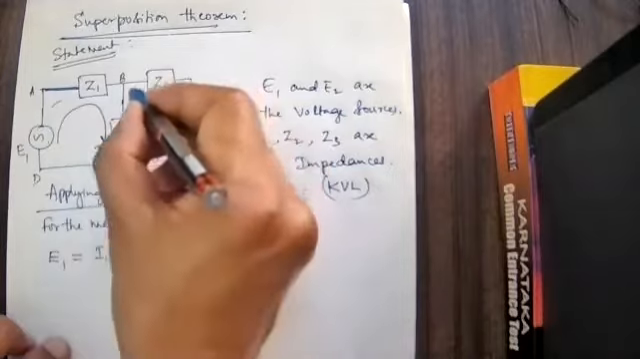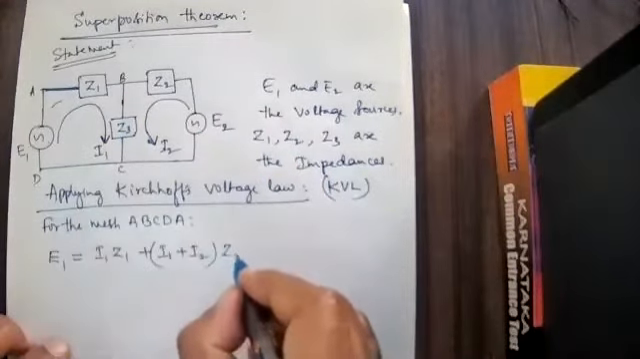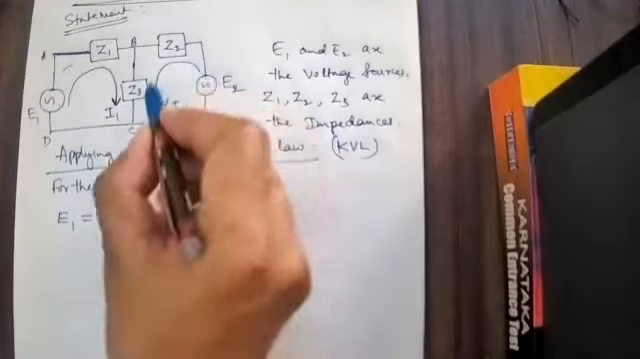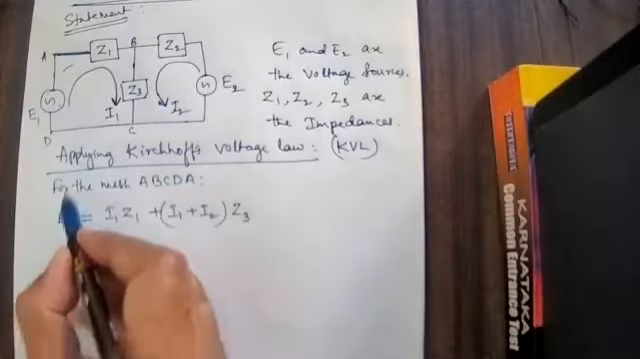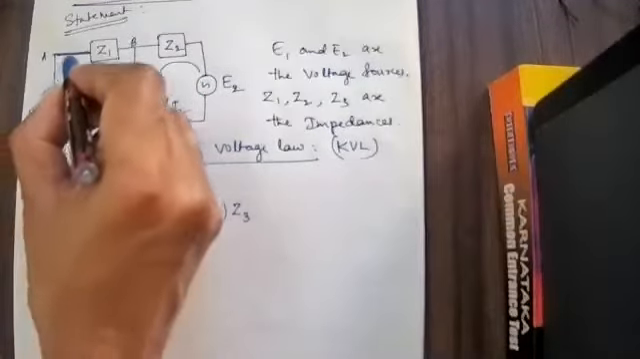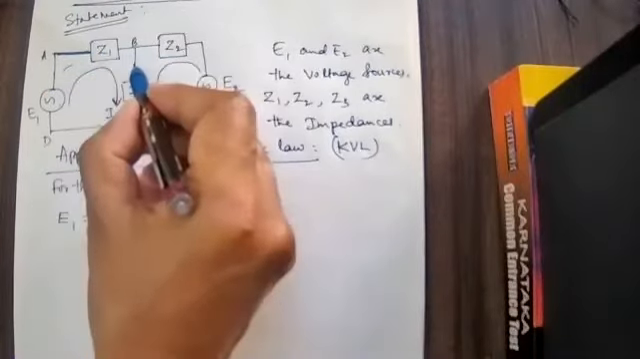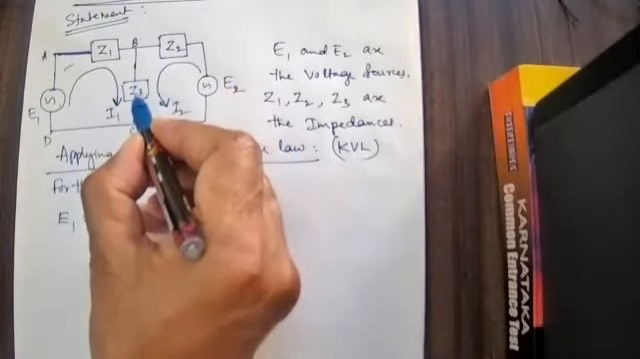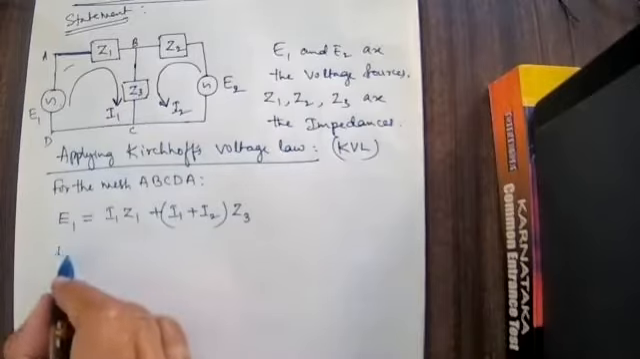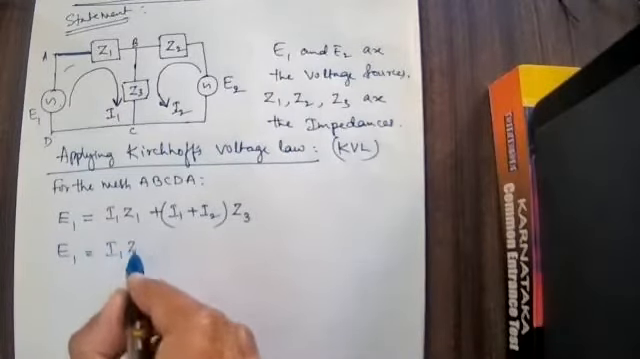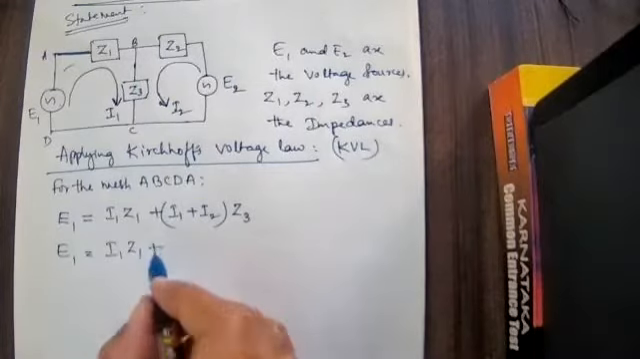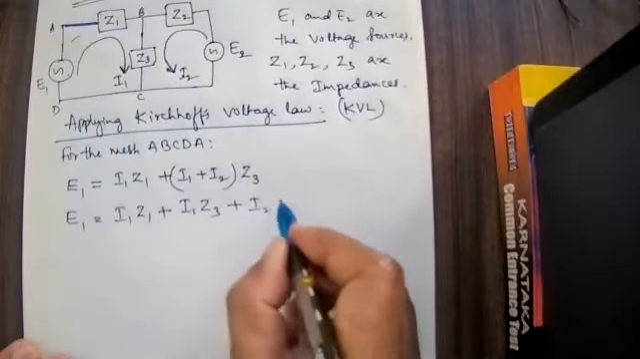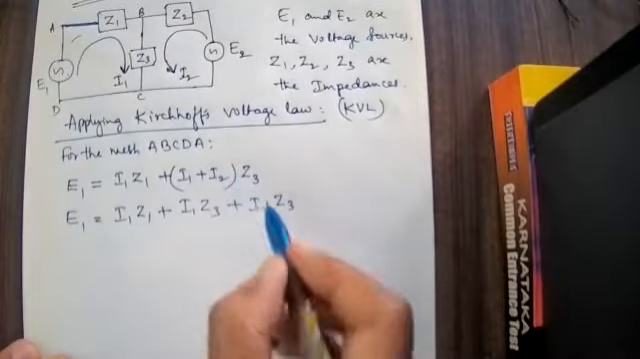I1 plus I2, multiplied by Z3. Now expand this. I will not consider the other mesh, because E1 I have written only for this mesh. I1 into Z1, plus here the current is I1 and here I2, together I1 plus I2 into Z3. Therefore E1 is equal to I1 into Z1 plus I1 into Z3 plus I2 into Z3.